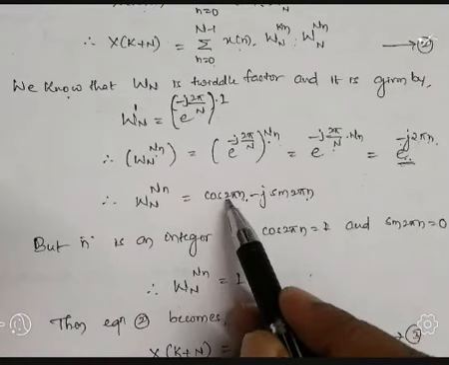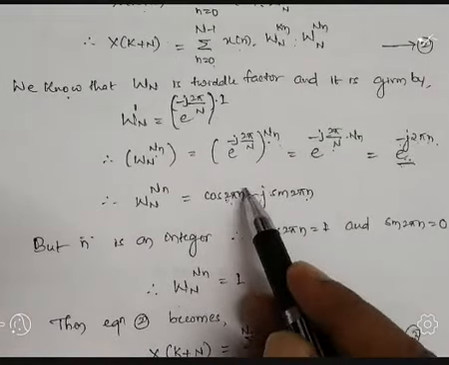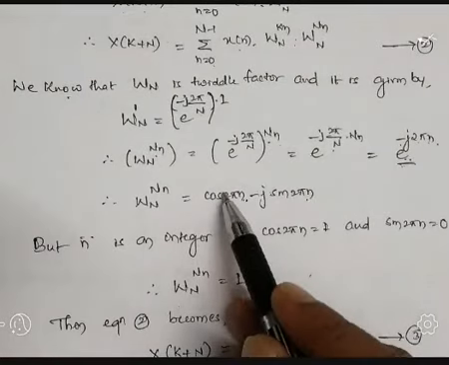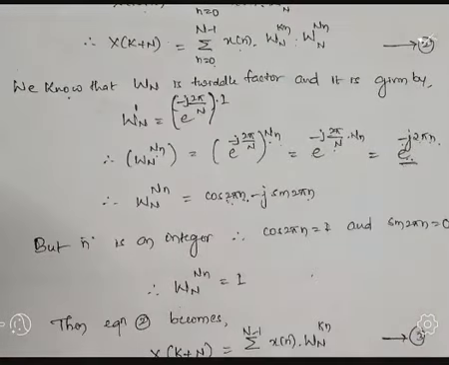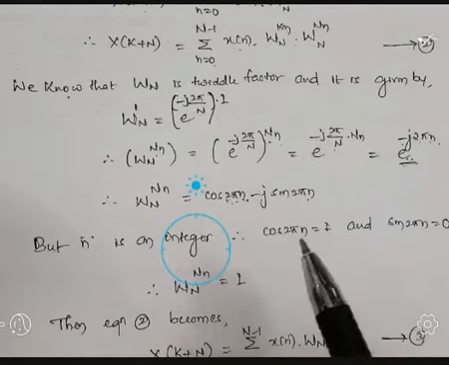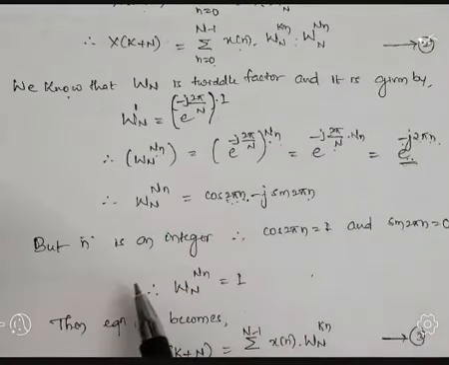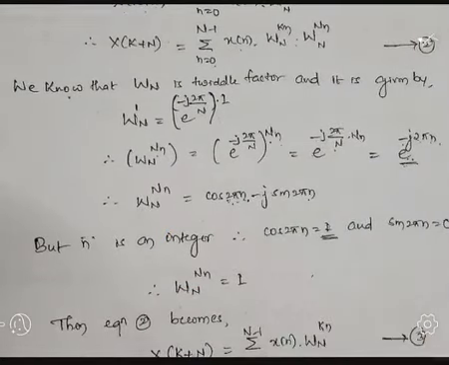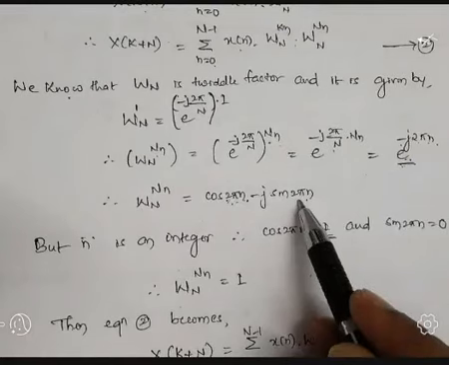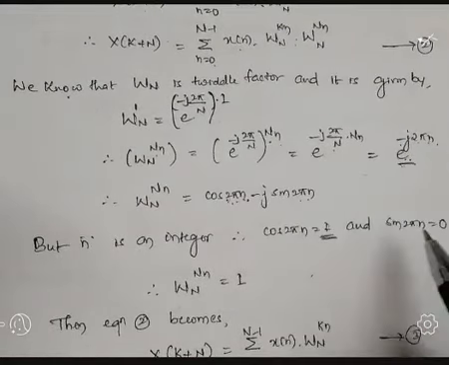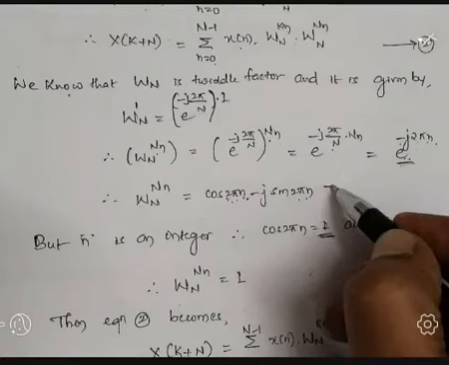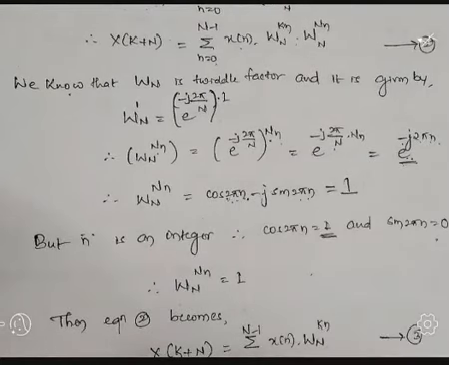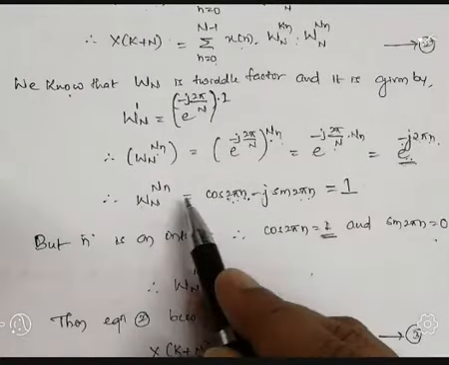Any value of n gives cos of an even multiple of pi, which always results in 1. Sine of 2 pi n, of course, is 0. So let us substitute: W_N to the power Nn is equal to 1.